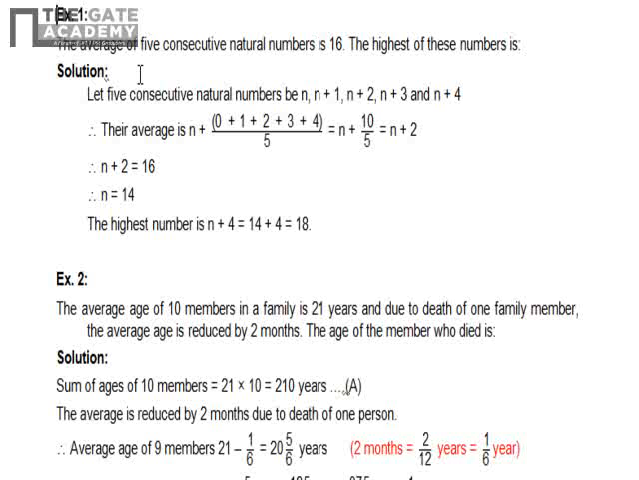So if it is written that numbers are 5 consecutive natural numbers, so we can assume the first is n, the next one is n plus 1, then n plus 2, n plus 3, n plus 4, and then we can add these 5 numbers and divide by 5. So we'll get average as 16. So you can see I have put this in formula, and I've got the value of n as 14. So value of n as 14, but here what they have asked is the highest of these numbers. So highest is n plus 4, that is 18.